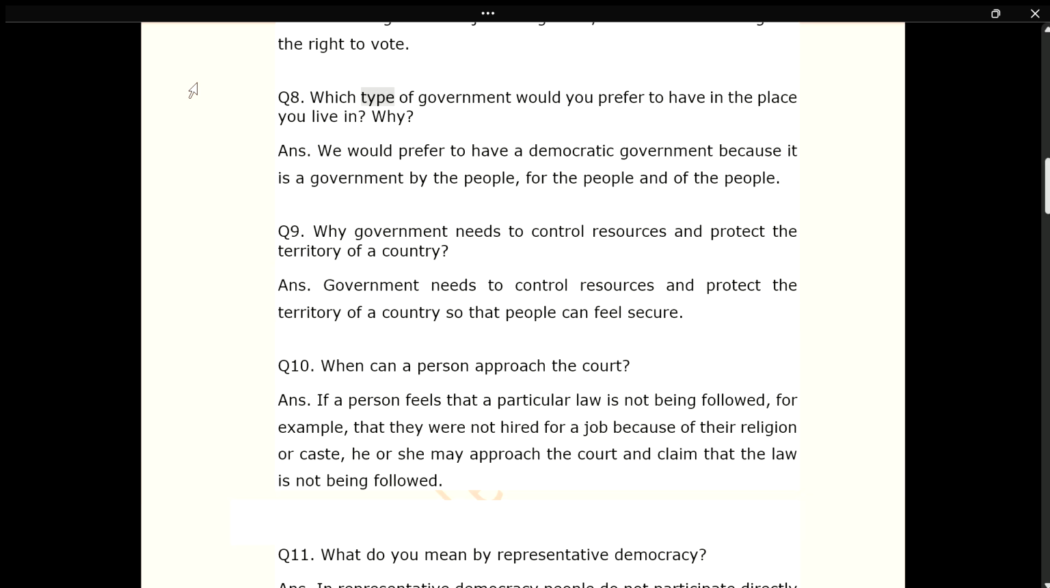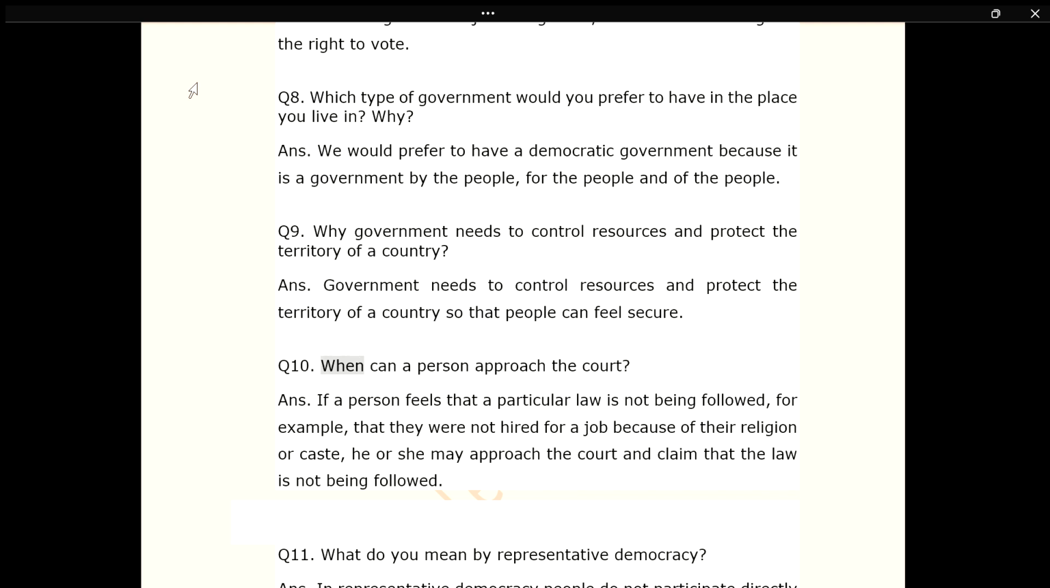Q8. Which type of government would you prefer to have in the place you live in? Why? Ans. We would prefer to have a democratic government because it is a government by the people, for the people and of the people. Q9. Why government needs to control resources and protect the territory of a country? Ans. Government needs to control resources and protect the territory of a country so that people can feel secure.